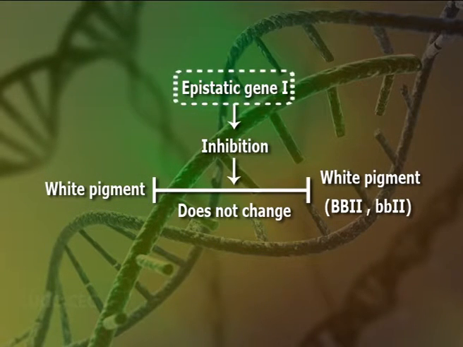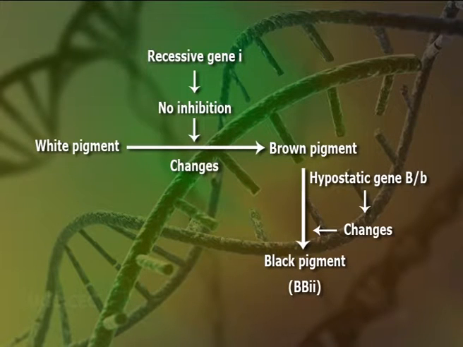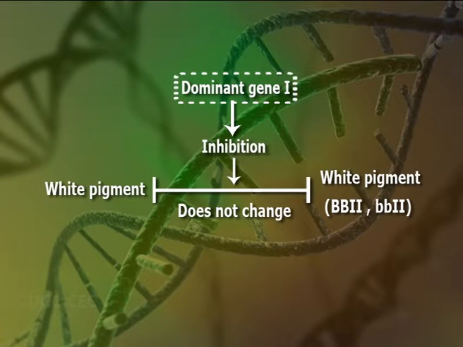It develops due to the action of epistatic gene capital I, which prevents the formation of pigment to be produced by hypostatic gene capital B. The hypostatic gene capital B produces black coat, while its allele small b produces brown coat color only when gene capital I is recessive. The presence of dominant gene capital I does not allow them to function and results in white color.